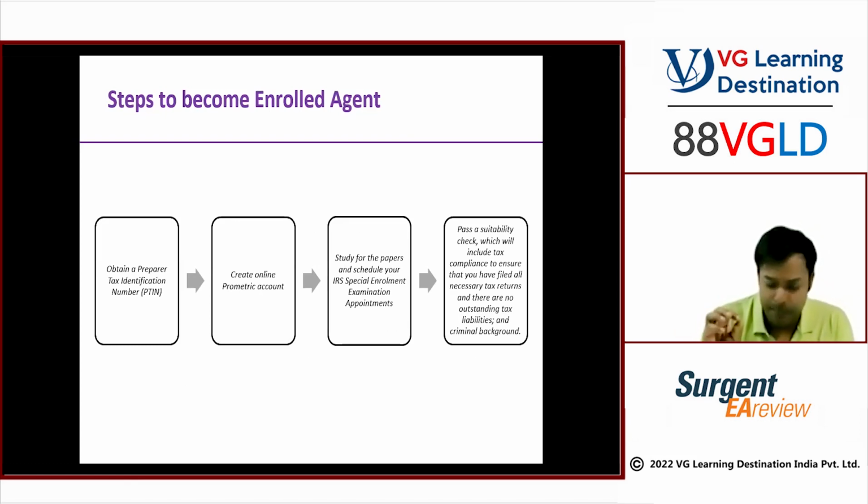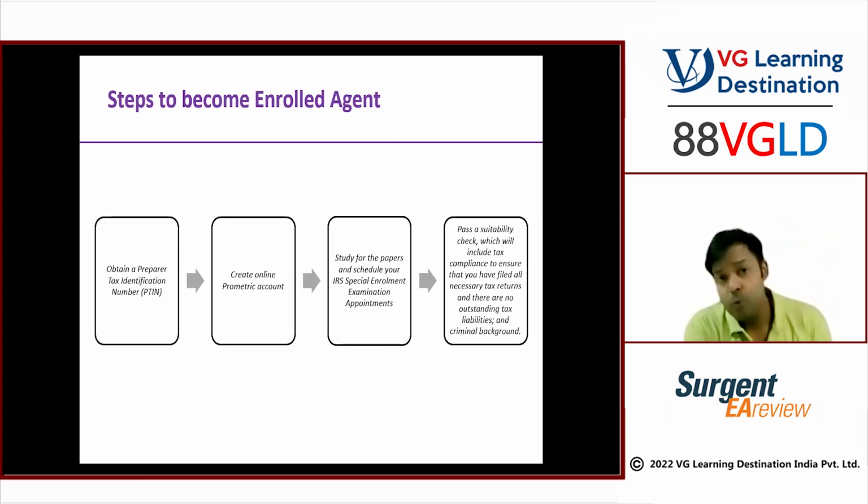Second is to create a Prometric account. What is a Prometric account? Prometric is the organization which conducts the enrolled agent exams in India. So when you're writing your exams, you have to open your account over there and schedule your exam over there. Again, a procedural aspect. Any issues, be in touch with the team on the same.